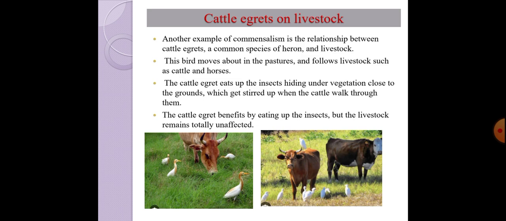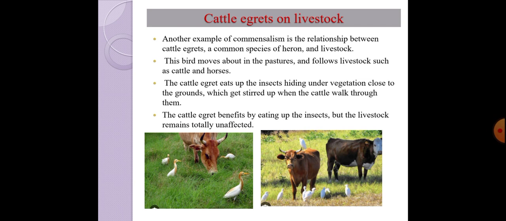Then another example of commensalism is the cattle egrets on the livestock. As you can see, cattle egrets are small white colored herons or birds, and they are always present near the cattle which are grazing. Whenever the cattle graze, they are busy in the grazing.